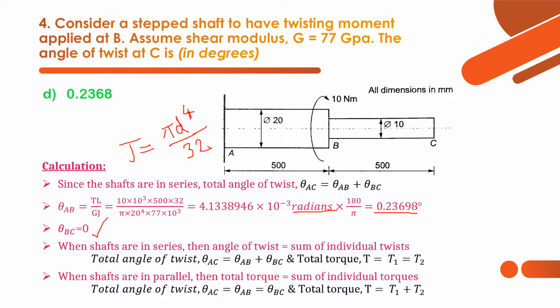And the theta BC is 0 because there is no torque applied here. Because T is equal to 0, then theta BC is 0. When shafts are in series, angle of twist will be theta AB plus theta BC. So here the answer will be 0.23698 degrees. So option D is correct.